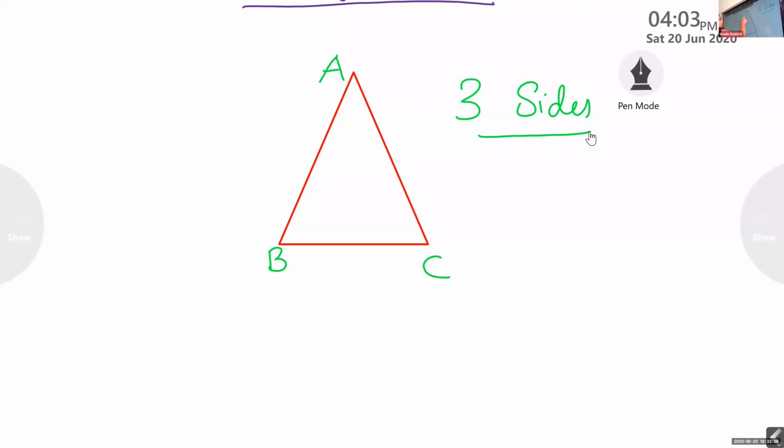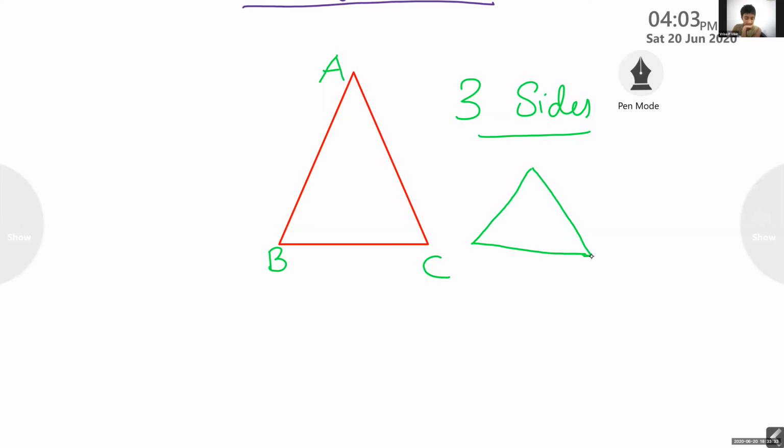Can you see a line segment here? Yes, ma'am. A line segment means, if you are drawing a polygon, you are drawing like this, right? So for drawing a triangle, you have taken three line segments like this, like three sticks.